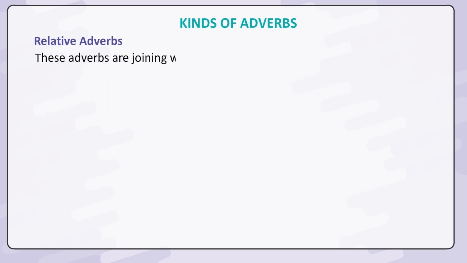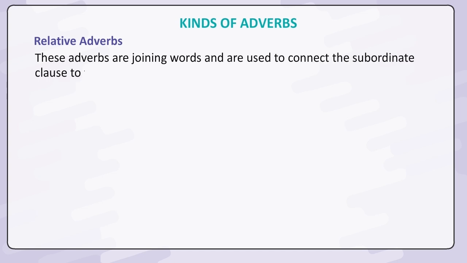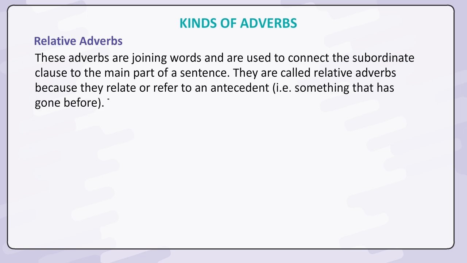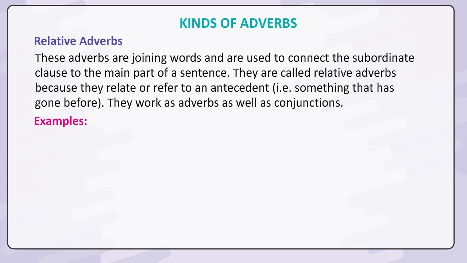These adverbs are joining words and are used to connect the subordinate clause to the main part of a sentence. They are called relative adverbs because they relate or refer to an antecedent, that is, something that has gone before. They work as adverbs as well as conjunctions.